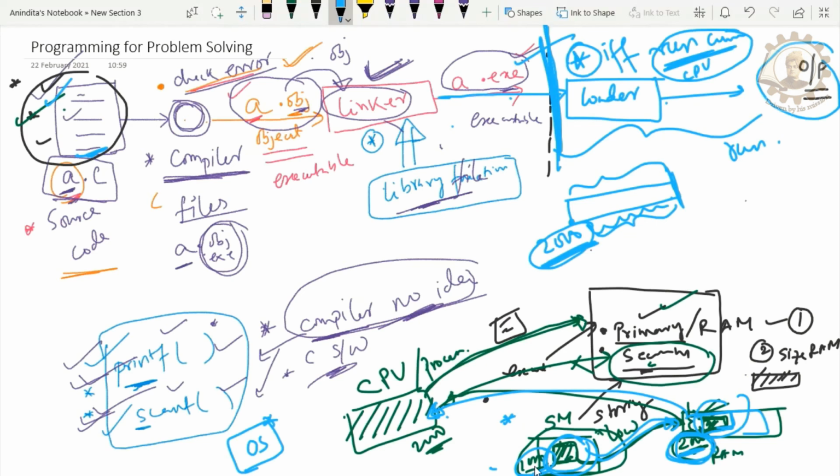It is not possible otherwise. That's why we have created this memory hierarchy: secondary memory, cache, registers, and everything. You will learn this in computer architecture, I think. This is the intention. If we do not have this kind of memory hierarchy, then our machine will be slow, and I think it is not possible for any program to execute at that point of time. This is the beautiful thing we have.